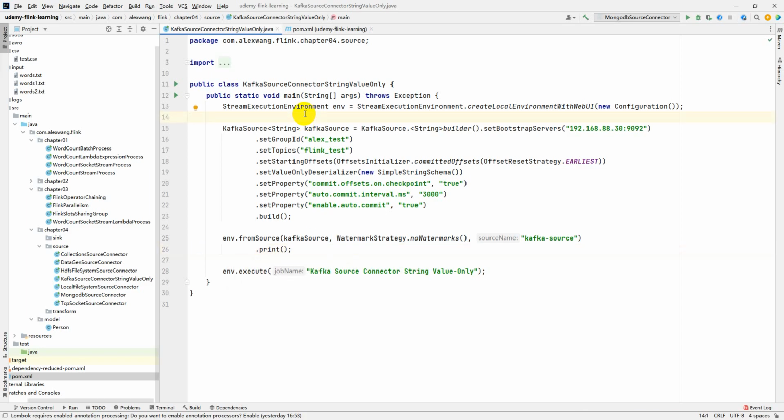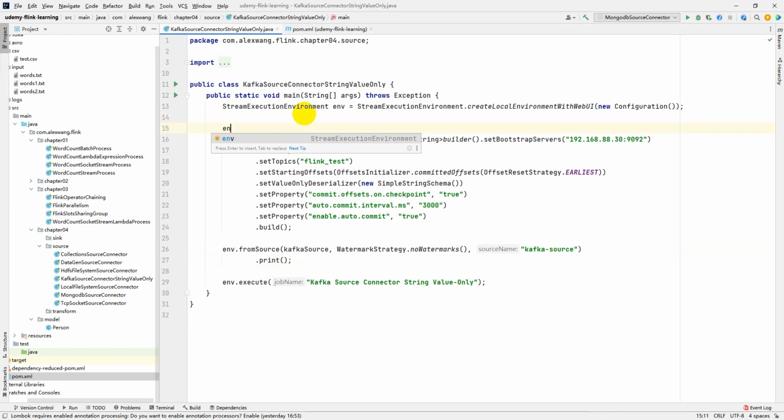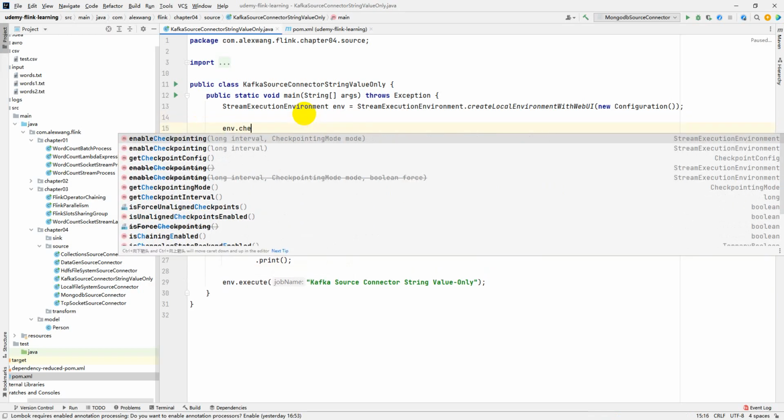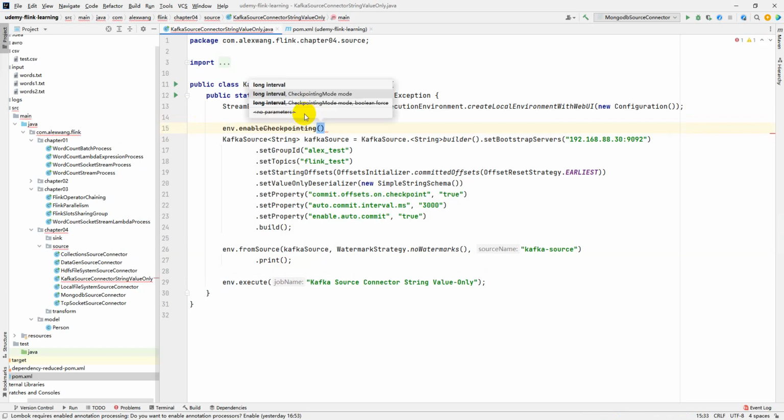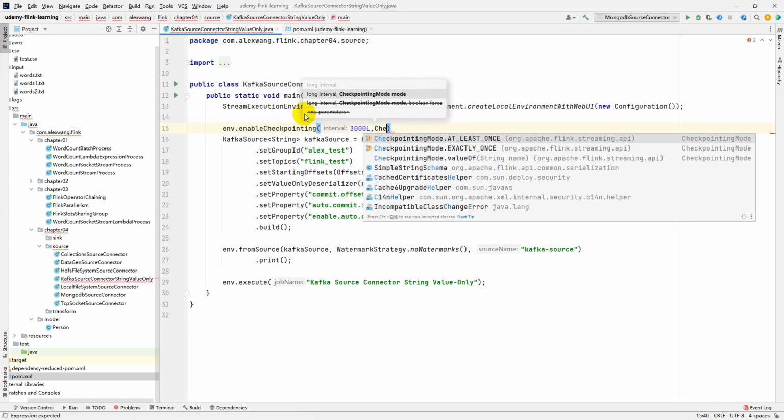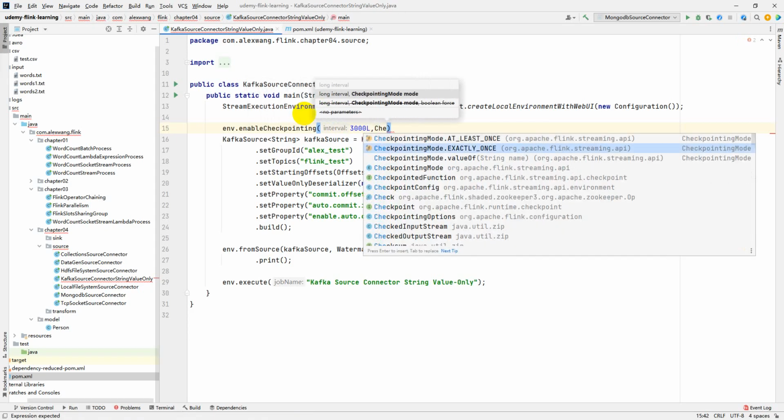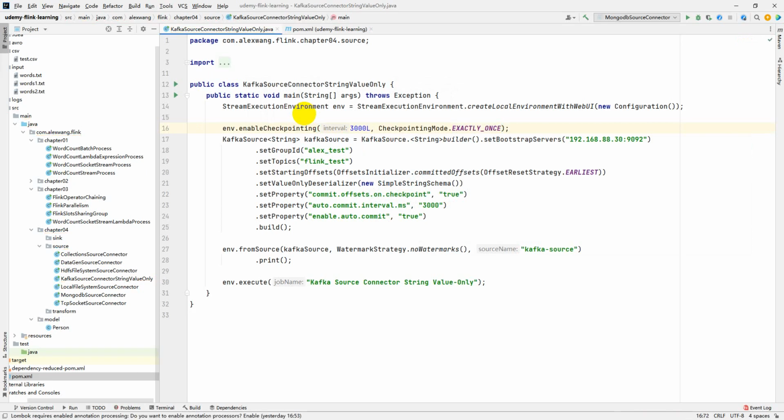Don't forget one important thing. We have to enable the checkpointing function. About checkpointing, I will introduce this part of knowledge in more detail in future lectures, so don't worry about that. We can specify the checkpointing mode to exactly once. All right. Okay. Now we have completed the source code development work.